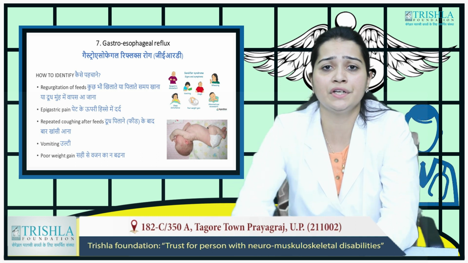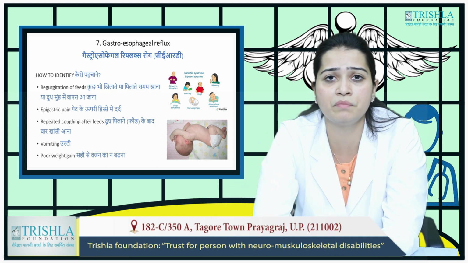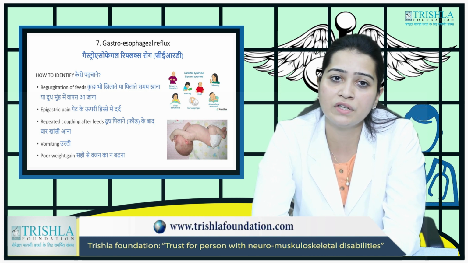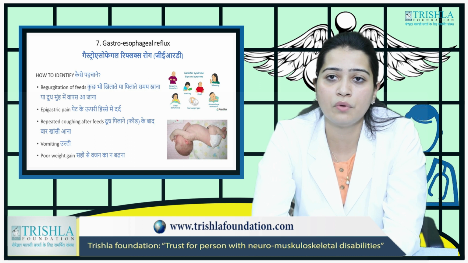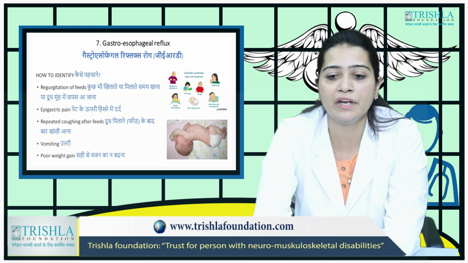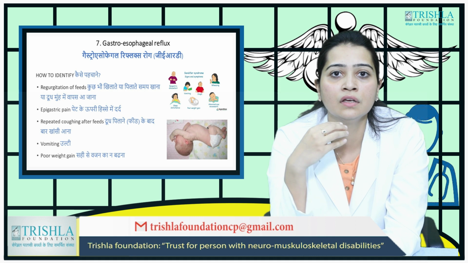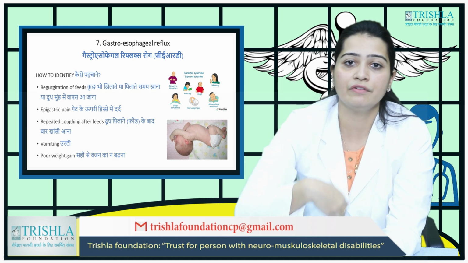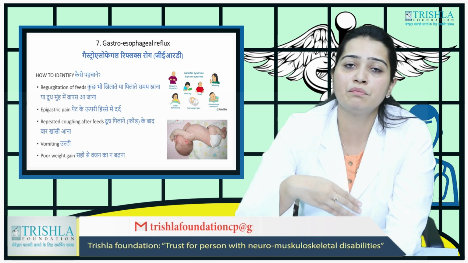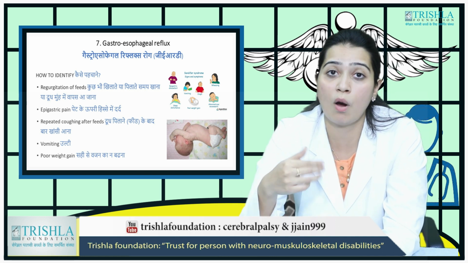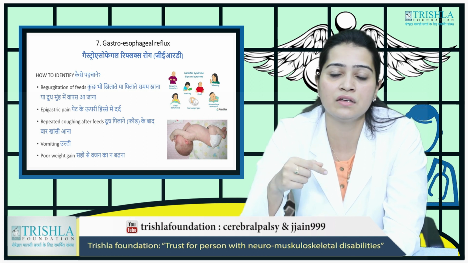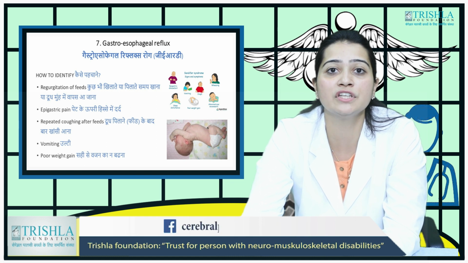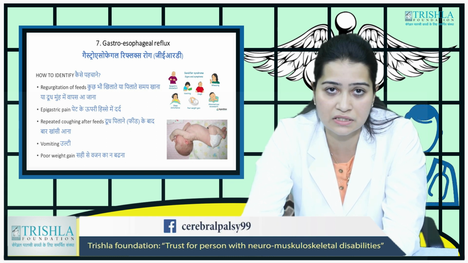A very important comorbidity found in patients of cerebral palsy is gastro-oesophageal reflux. How do you identify it? Whenever you make the child eat something, the child spits it out. He has regurgitation of feeds. He is having pain in the upper abdomen. He is repeatedly coughing after feeds. He is vomiting. And even though he is eating, his weight is not increasing. These are all the indications that the child is having GER or reflux disease.